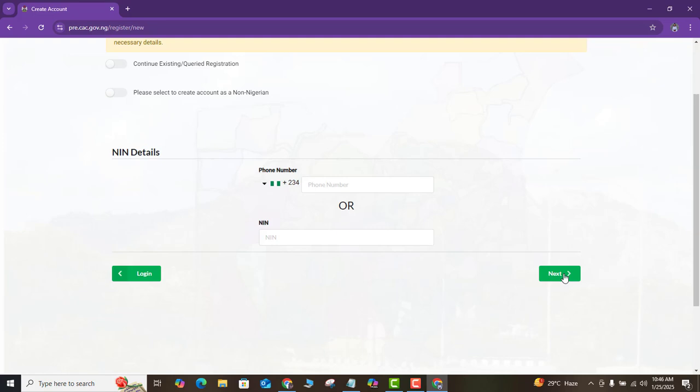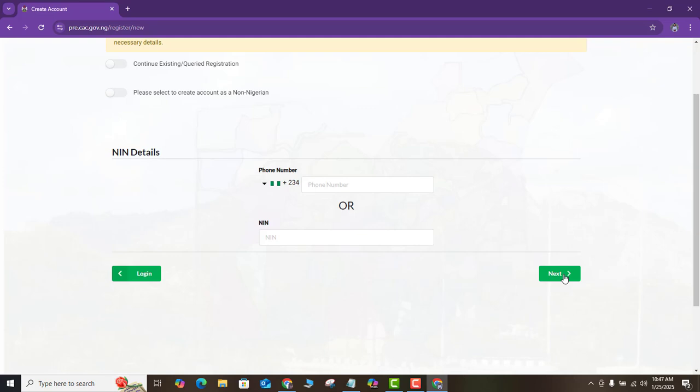And then what's going to happen is CAC is going to send that verification link I talked about. You get the link in your email inbox, and once you click on the link, you'll be able to complete your account creation process. I have videos on how to create your account and several other videos on CAC registration. I will link some of them in the video description.